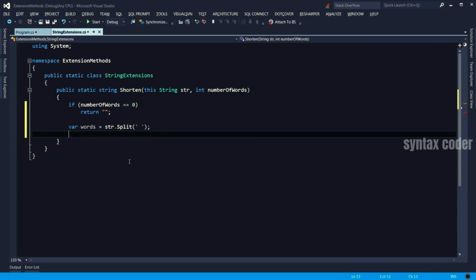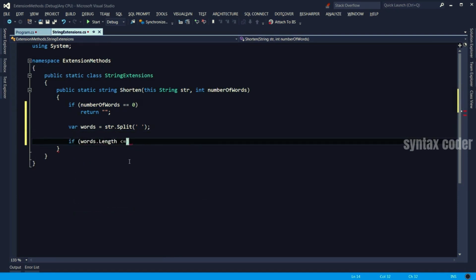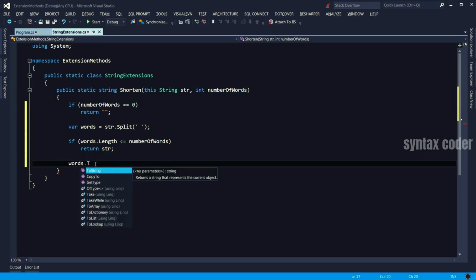Now, if there are fewer words than the number of words we have requested here, we just return the original string. But if there are more words, we need to get only the first few words based on the number of words here. So what we can do is we use the Take method.